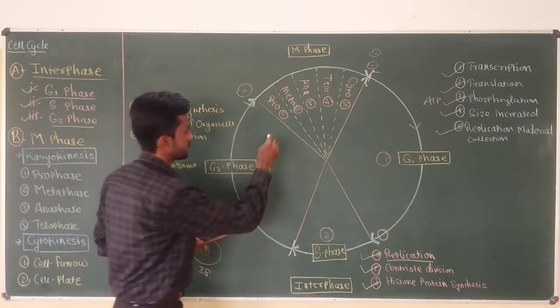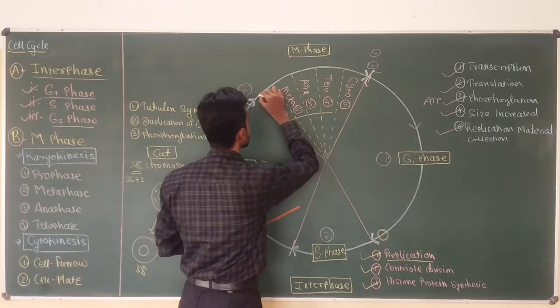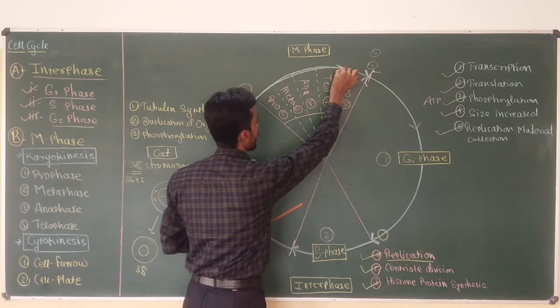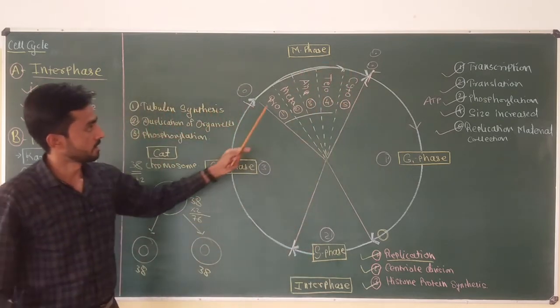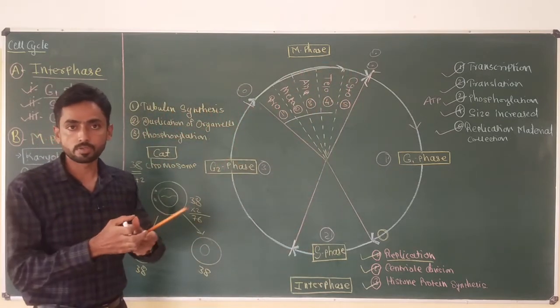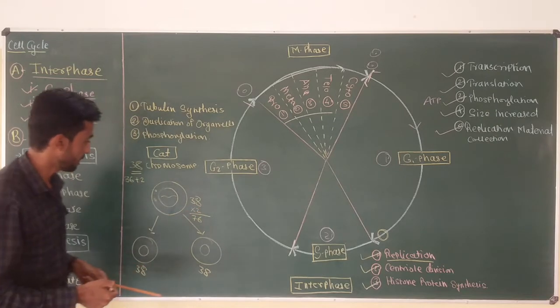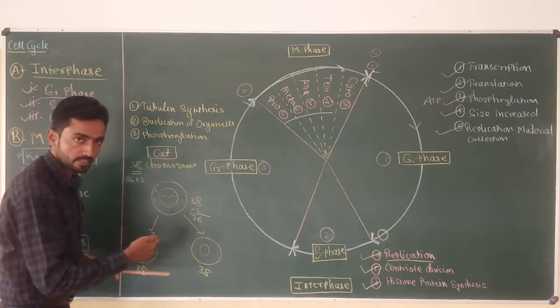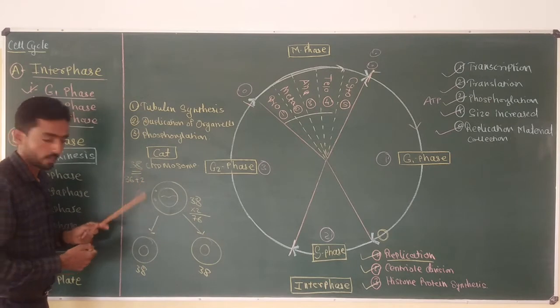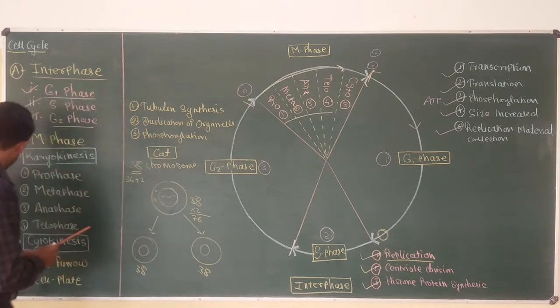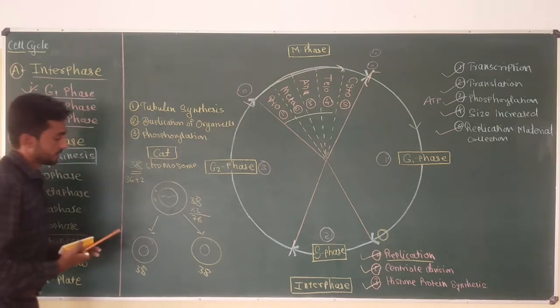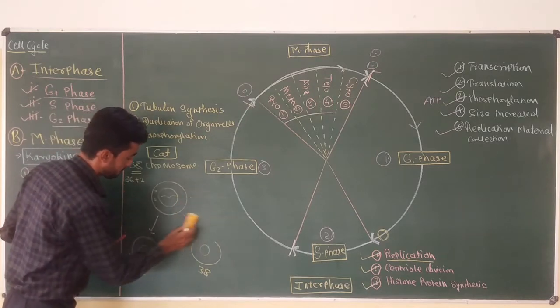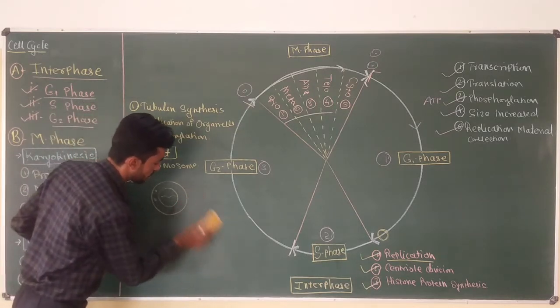Now these first four phases of the M phase are related to the division of the nucleus of the cell. For example, in my last lecture I discussed the cat cell, which has 38 chromosomes, and now this cell enters into the M phase.